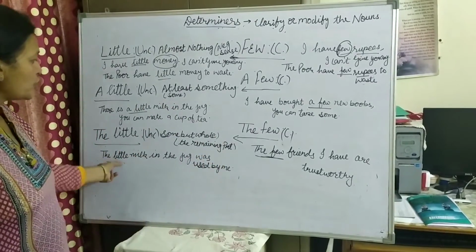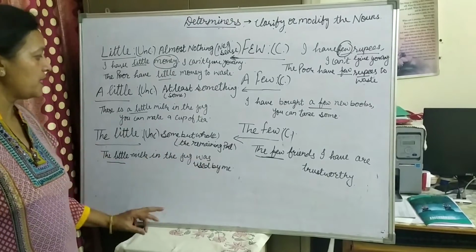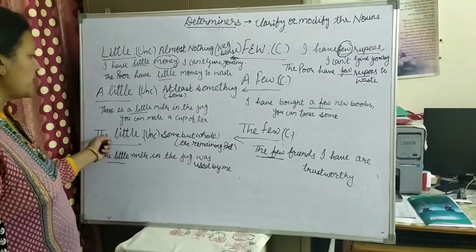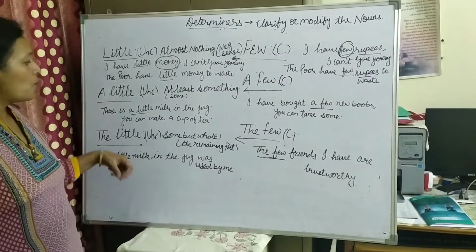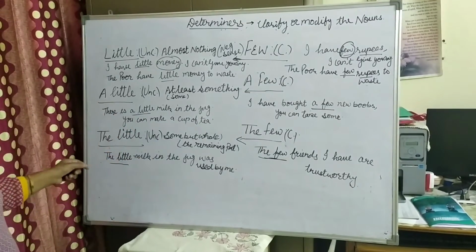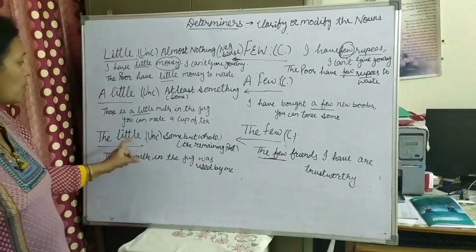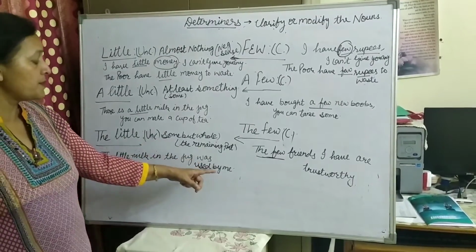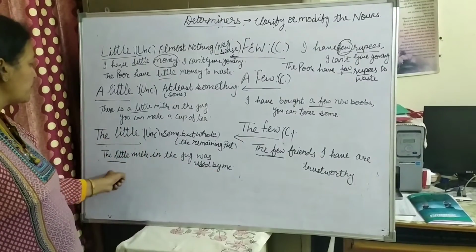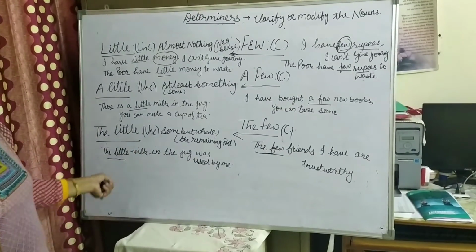Like I say, dash milk in the jug used by me. There was already some milk in the jug, not a large quantity of milk was there, but whatever it was, I have used the whole quantity, whole milk. So I'll say the little milk in the jug was used by me, means I have used the whole milk that was in the jug.